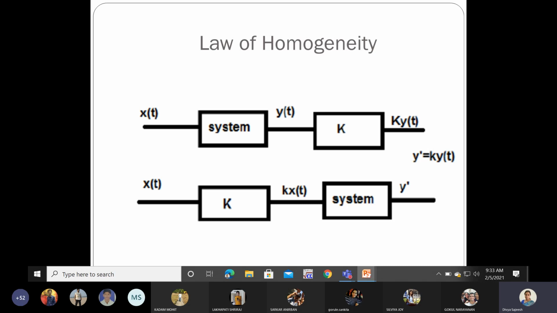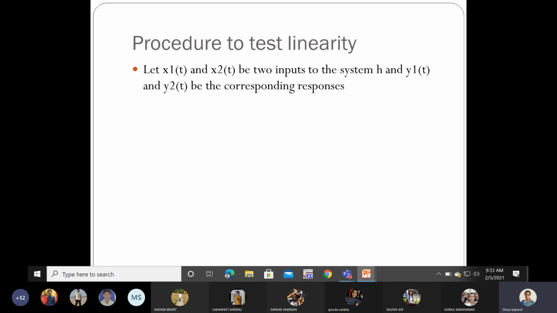The other condition is the law of homogeneity, that is whether I am applying the amplitude or the weight to the signal later or initially, it doesn't matter, both should be equal. That is, x of t is given to the system, obtain the output, then I apply the weight to the signal, where k is the weight of the signal. Or I apply the weight to the signal first, then apply to the system. Whichever way, both should be equal. That is known as the law of homogeneity. If both are satisfied, then the system is called linear.